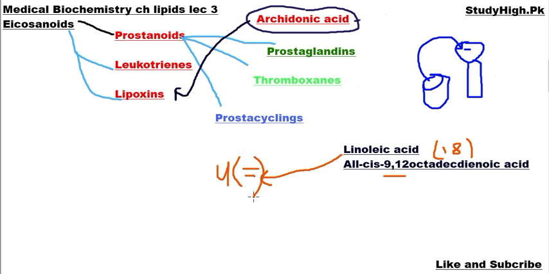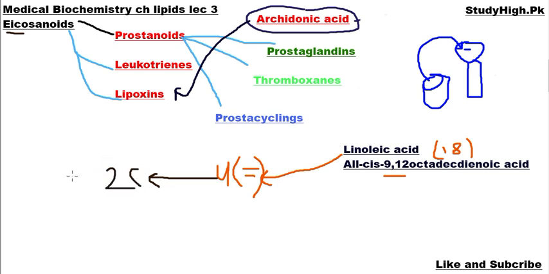Unsaturation or desaturation: desaturating enzymes are used for conversion of 2 double bonds of linoleic acid into 4 double bonds. Then another process that happens is the addition of 2 more carbon atoms, because arachidonic acid is icosa, it consists of 20 carbon atoms, whereas linoleic acid consists of 18 carbon atoms. That's why we further add 2 carbons into it.